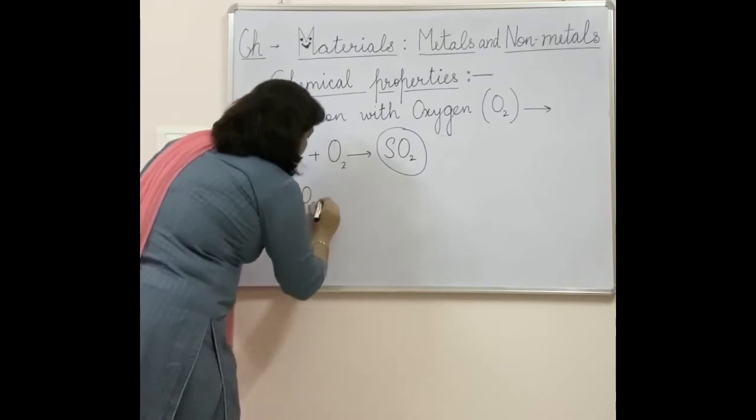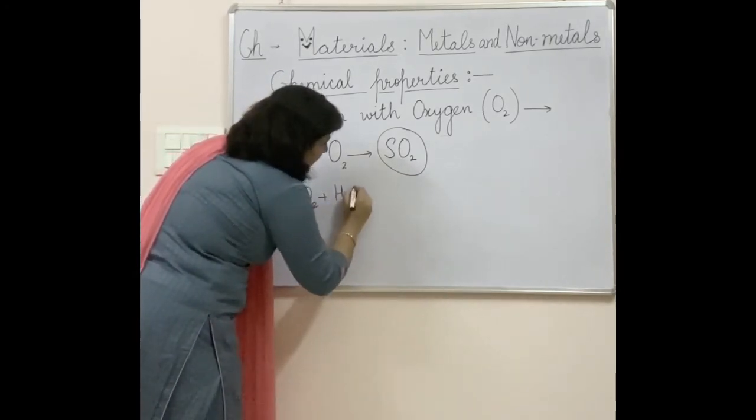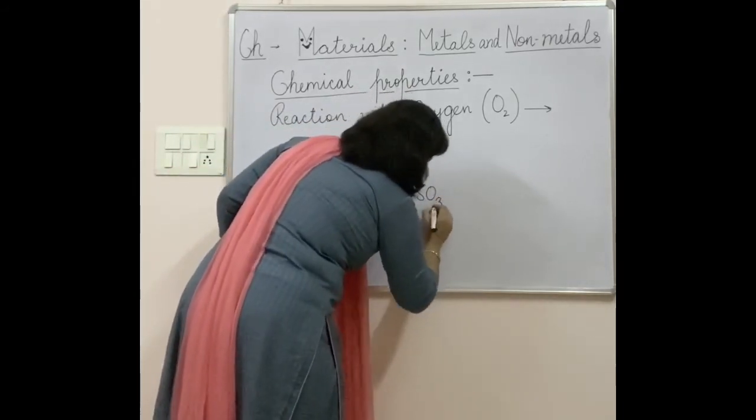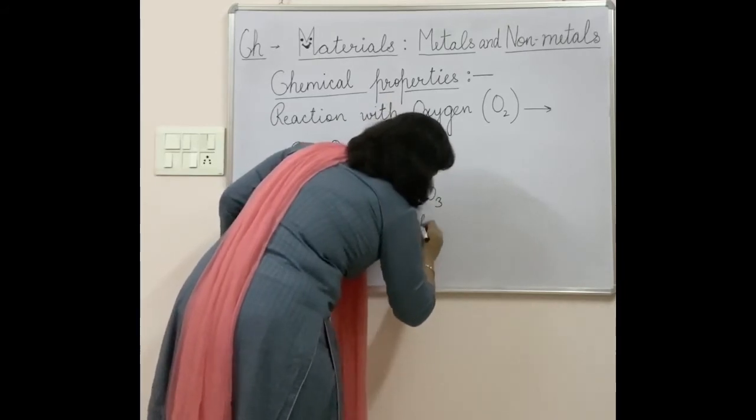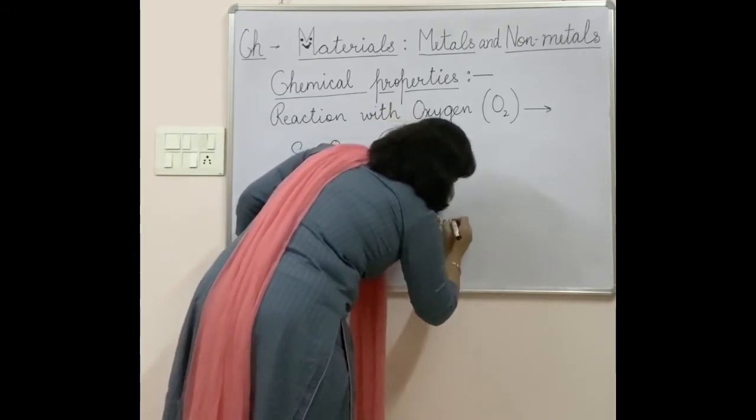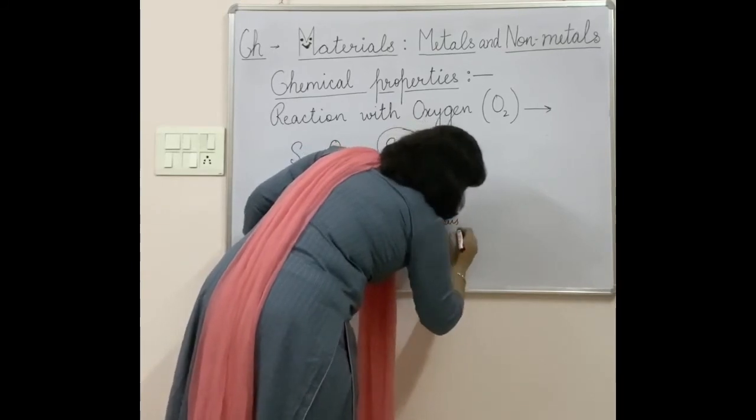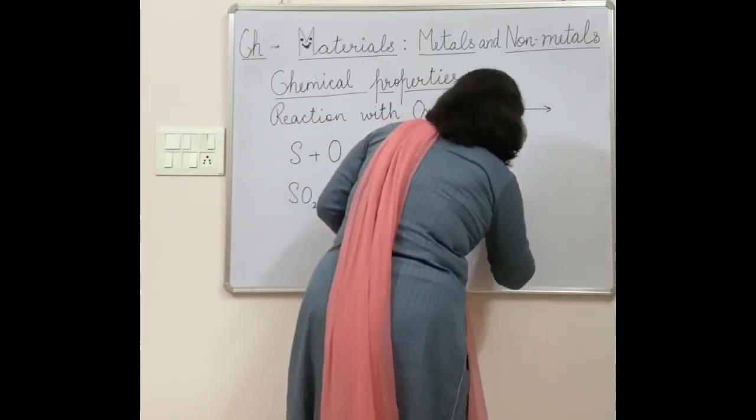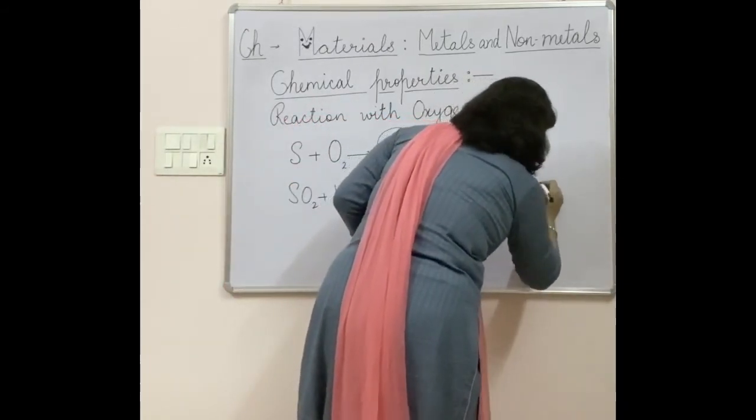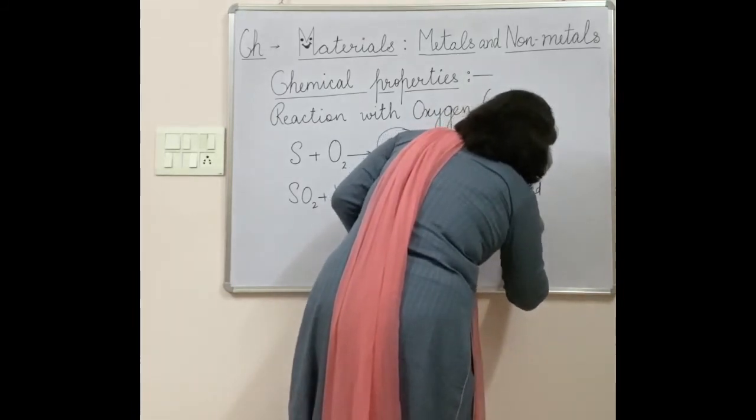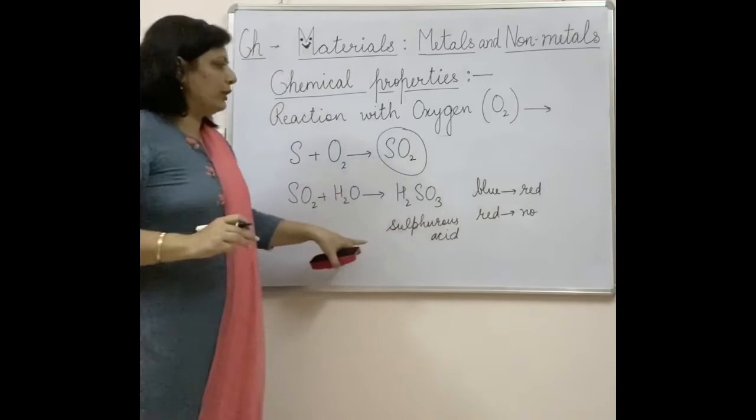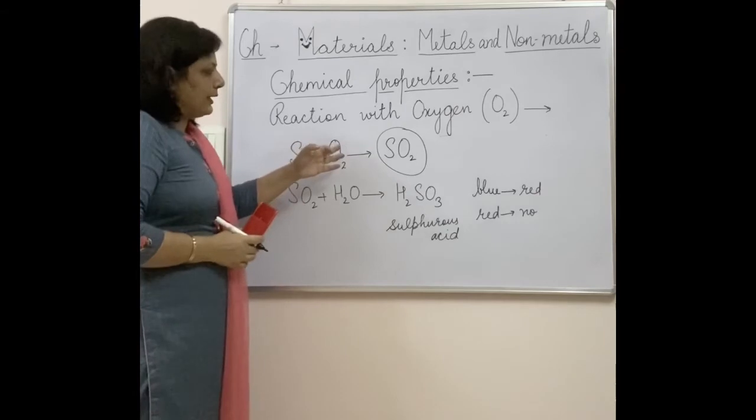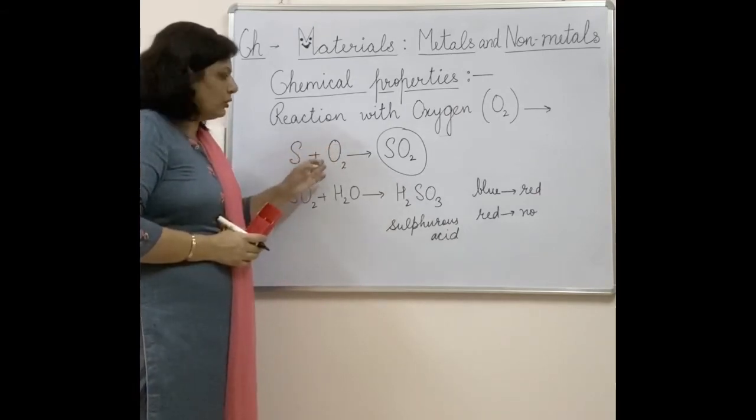Now when this reacts with the water which I have just added, it will lead to the formation of a substance which is called sulfurous acid. And by using the litmus paper, if you are taking blue litmus paper, it will turn red. If you are taking red litmus paper, it will show no change. So again, with the help of litmus paper, we can check the nature of a particular oxide formed by the reaction of a non-metal with oxygen.